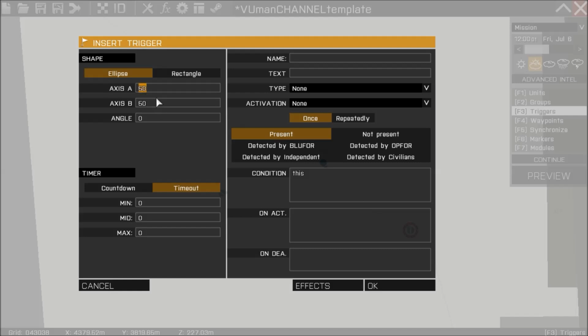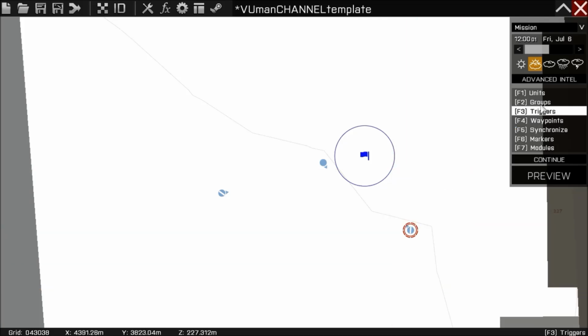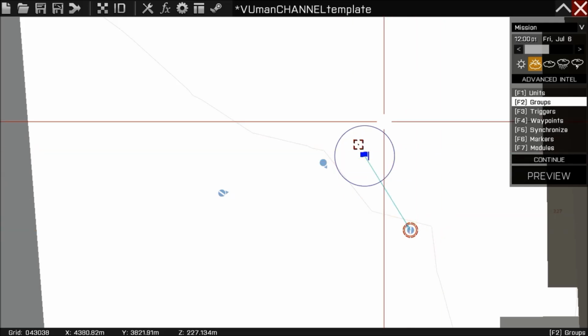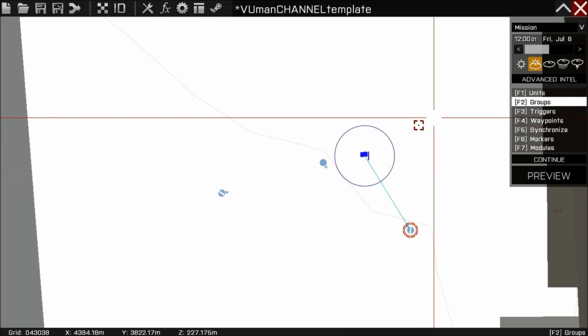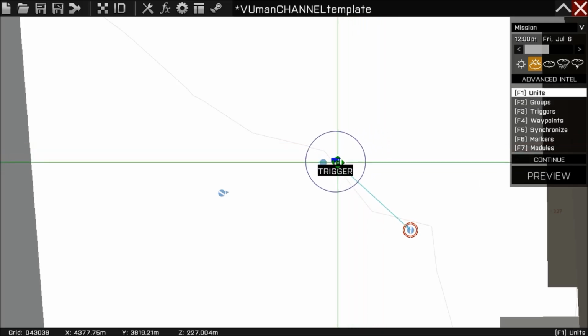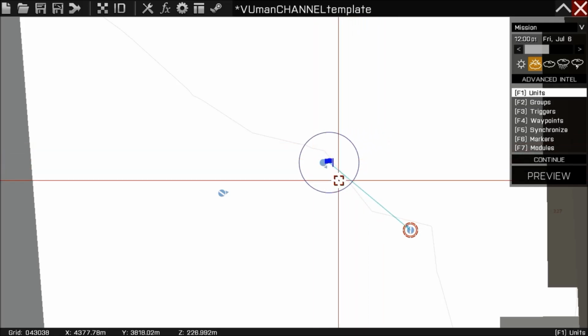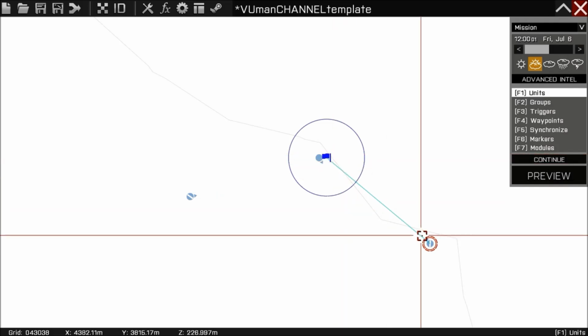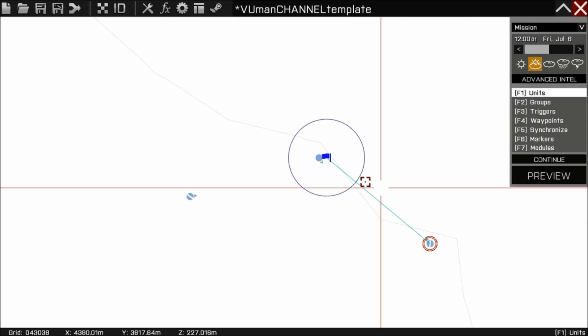I'm gonna make this 2 by 2. I'm gonna group this with me. If you're confused why I'm making this or don't know why I'm grouping this trigger, you can check out my other tutorials. Just bear with me now.